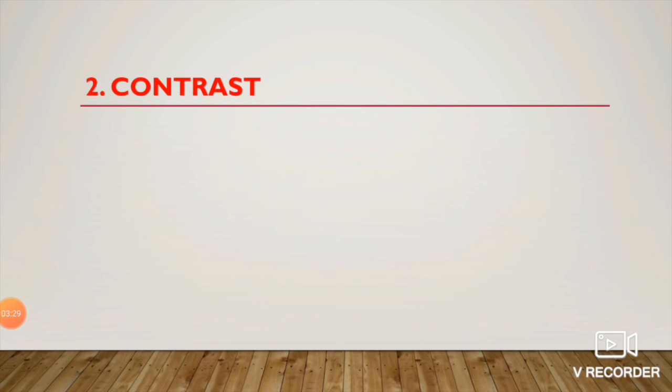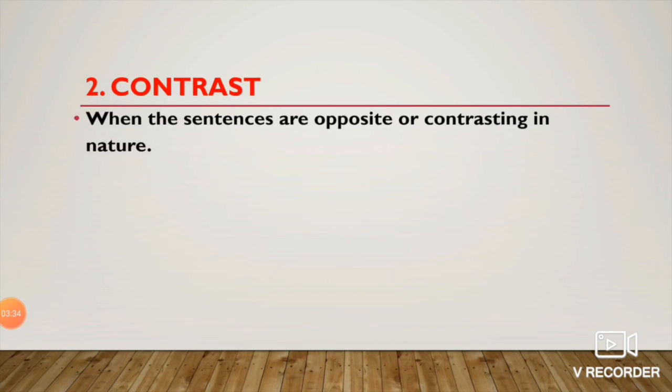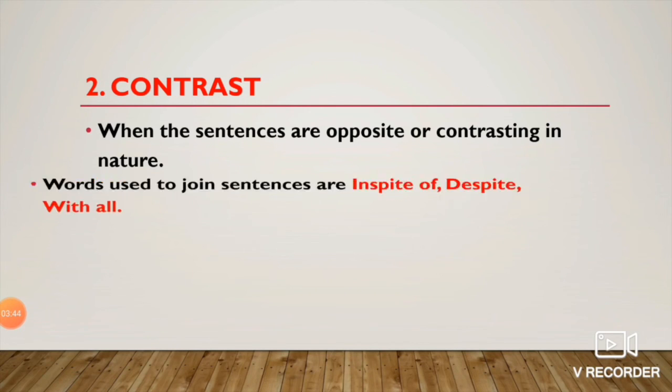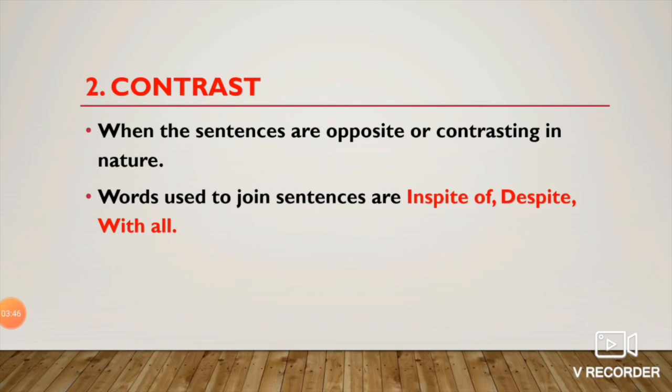Now second situation is contrast. When the sentences are opposite or contrasting in nature. So basically, whenever you feel like using but in order to join two sentences, we can use words like in spite of, despite and with all.